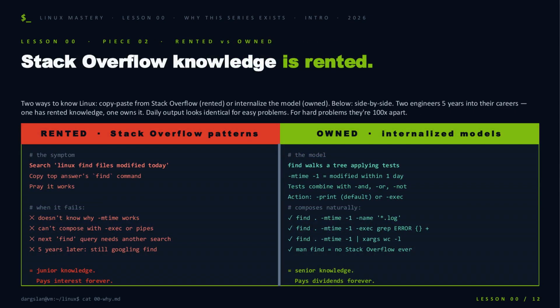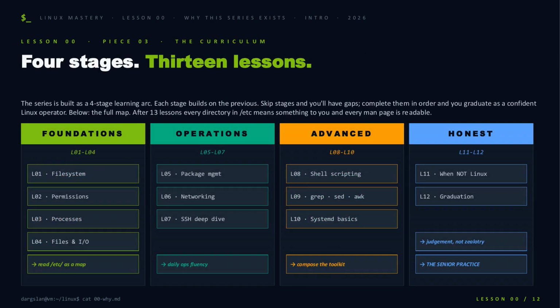Which brings us to the real fork in the road. There are two ways to know Linux. One engineer searches "Linux find files modified today," copies the top answer, and prays. The other knows that find walks a tree applying tests, that -mtime -1 means modified within a day, and that tests compose with -and, -or, -exec. Five years in, their daily output looks identical on easy problems. On hard ones, they're 100 times apart. Rented knowledge pays interest forever. Owned knowledge pays dividends. So here's how we build that owned knowledge.